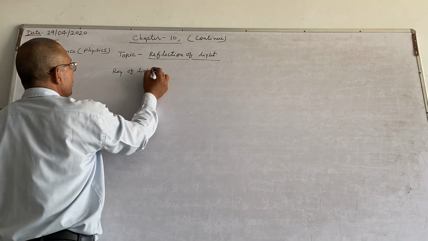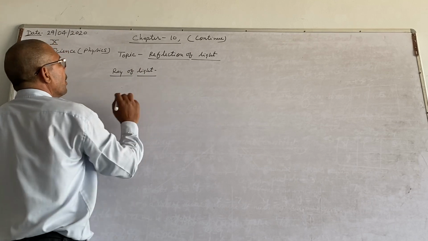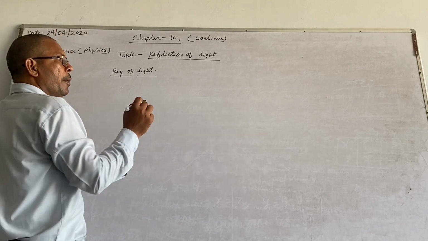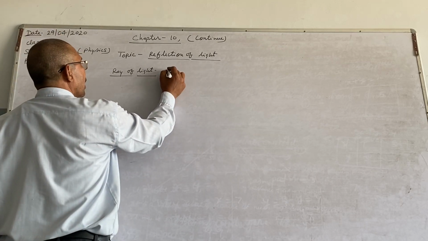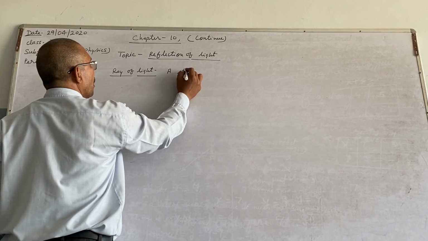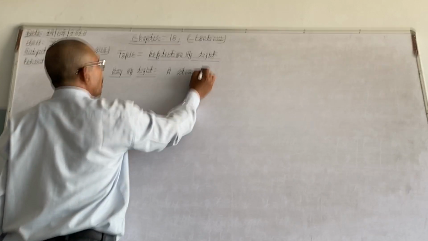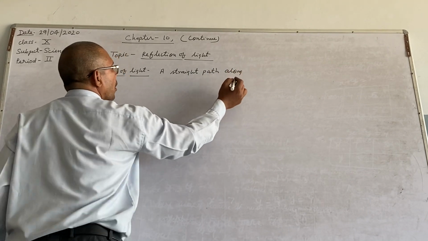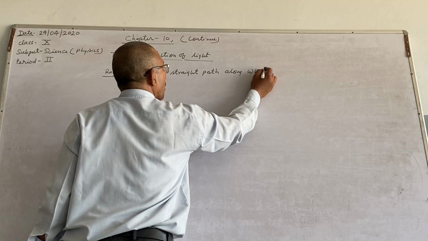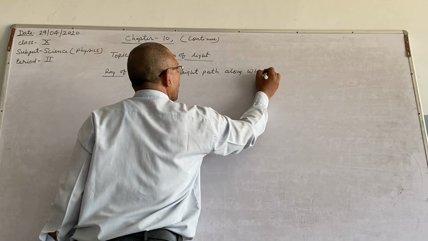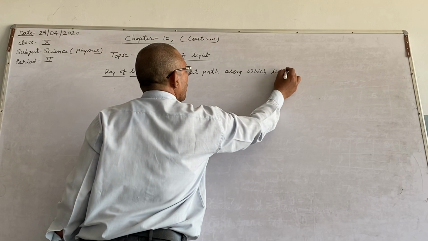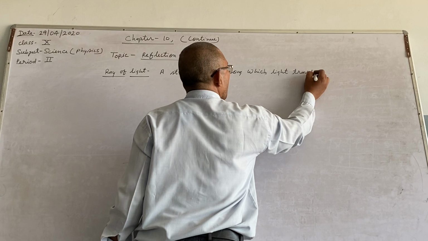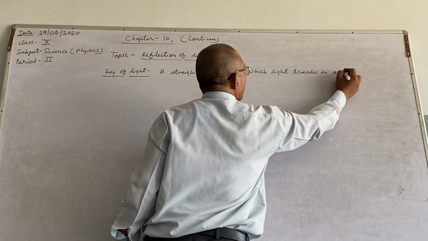A ray of light. What is a ray of light? A straight path along which light travels in a medium.